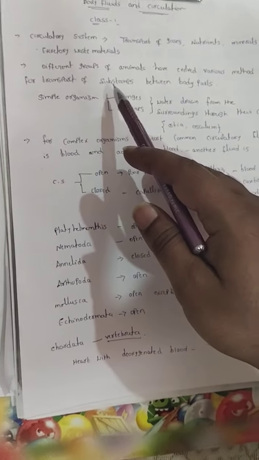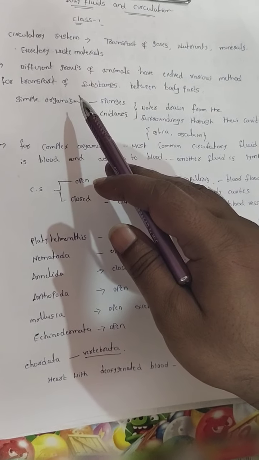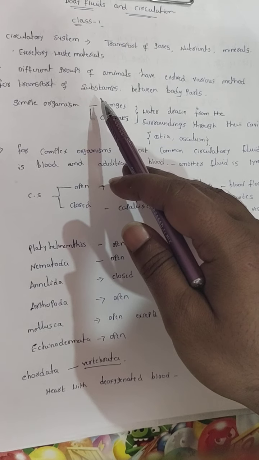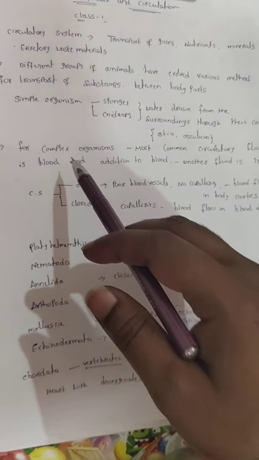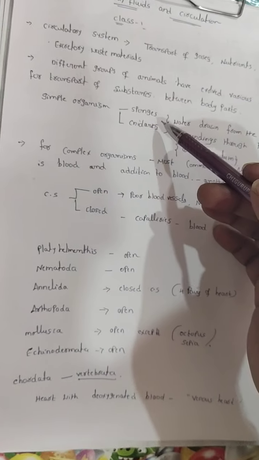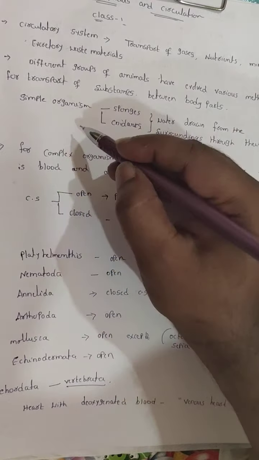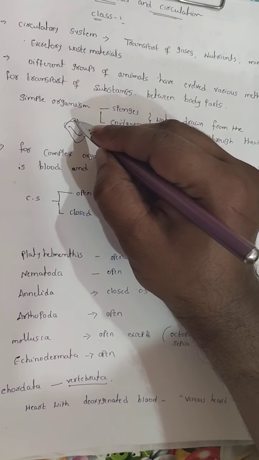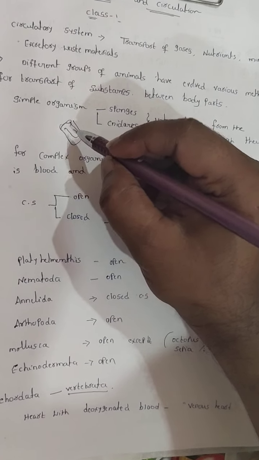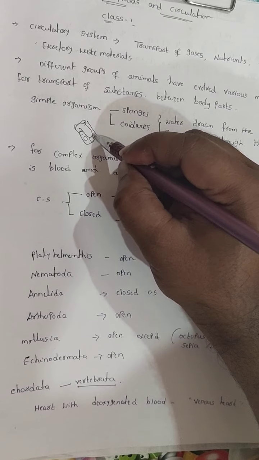Different groups of animals have evolved various methods for the transport of substances between the body parts. Suppose we go for the simple organisms, that is mainly sponges and cnidarians. See, this one is the sponge. It is under the phylum Porifera. This is the pores.